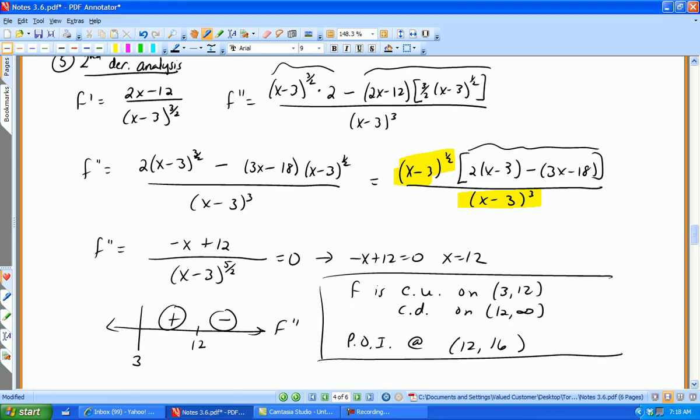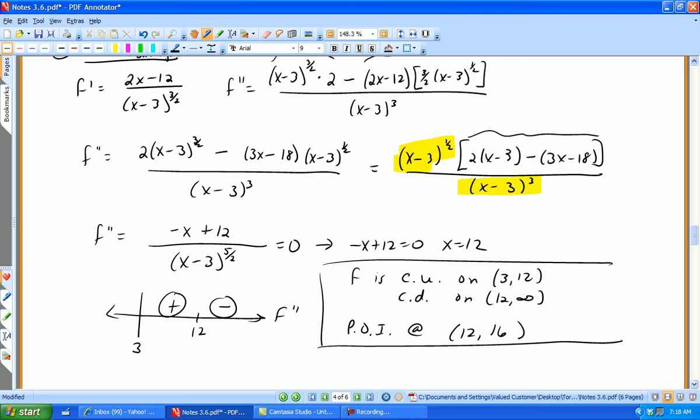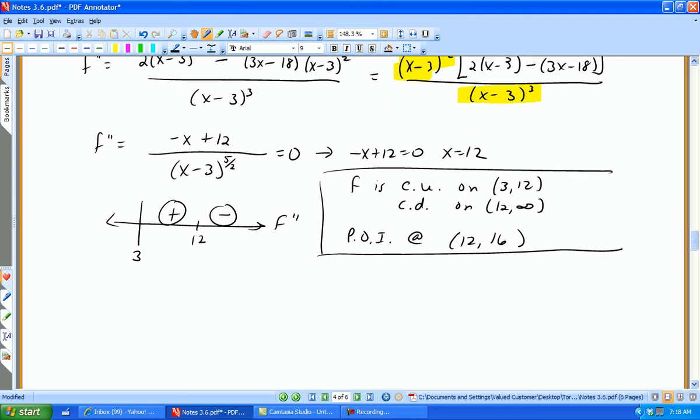Okay, now I'm ready to take all of the information and put it together. So the first thing I'm going to do is that double number line sign chart that we talked about, where f prime goes on top and f double prime on the bottom. Whole thing starts at 3. The only 0 for f prime was at 6, and the 0 for f double prime was at 12. Between 3 and 6, f prime was negative, and f double prime is positive.